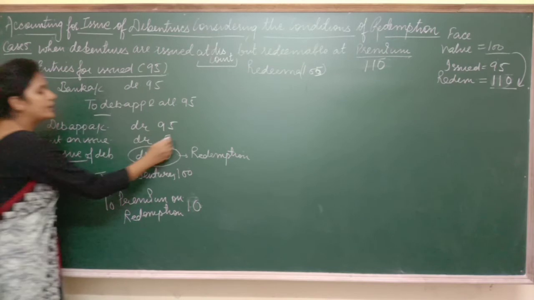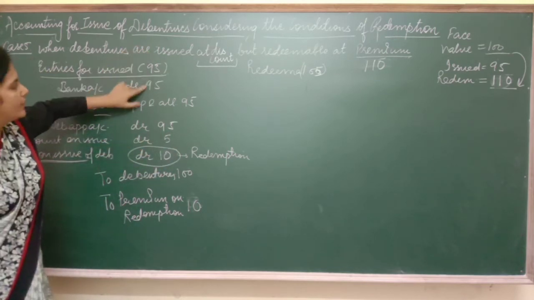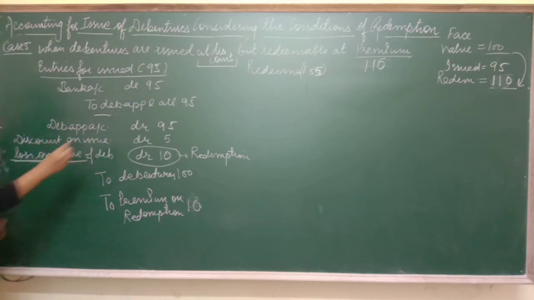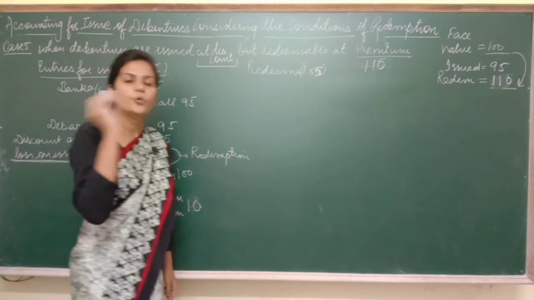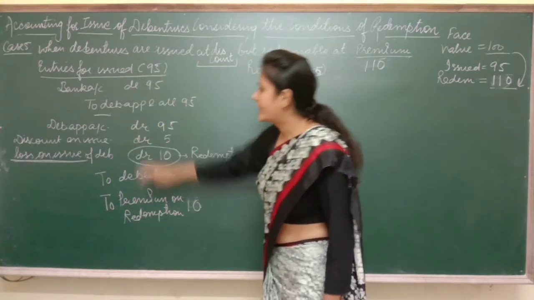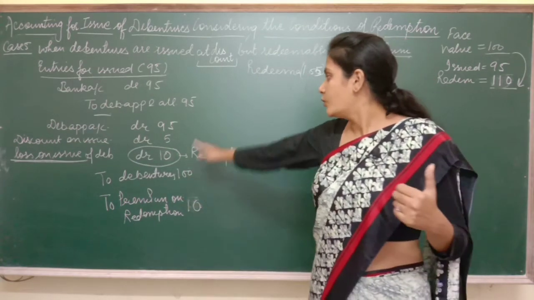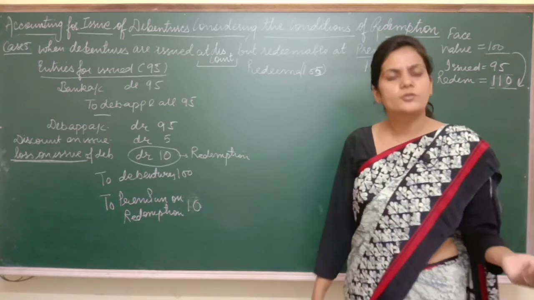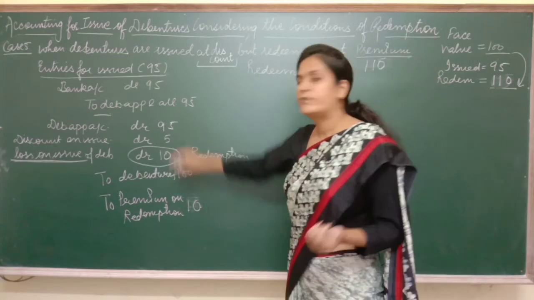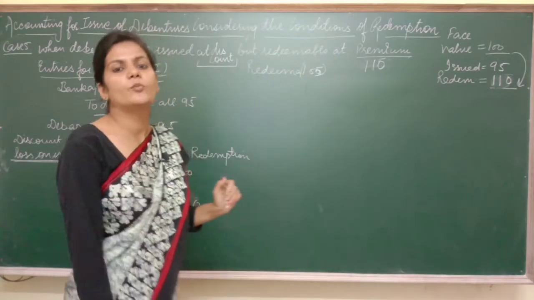This discount on issue is something else. ये discount on issue क्या चीज़ है कि 100 का डिबेंचर आपने 95 में इशू किया. बेसिकली ये दोनों ऐसे लॉसेज हैं जो कैपिटल लॉसेज हैं, एंड बोथ द लॉसेज इन योर बुक्स या इन सम बुक्स इन दोनों को कंबाइन करके एक अकाउंट ओपन किया गया. But I would suggest you to open two different accounts. In your books also one account will be there, that is loss on issue. उसमें इन्होंने 10 + 5 15 करके शो किया हो, but you have to show it in two different ways so that the things can be more clearer to you.